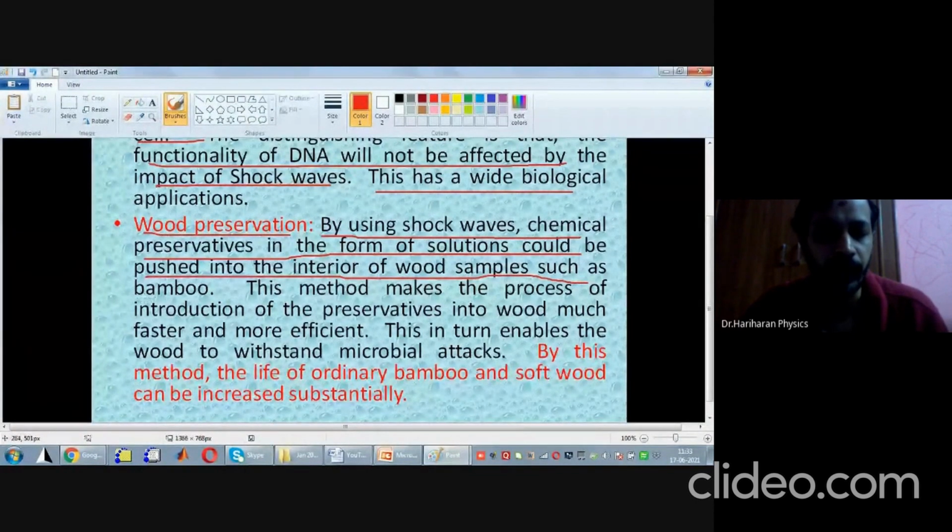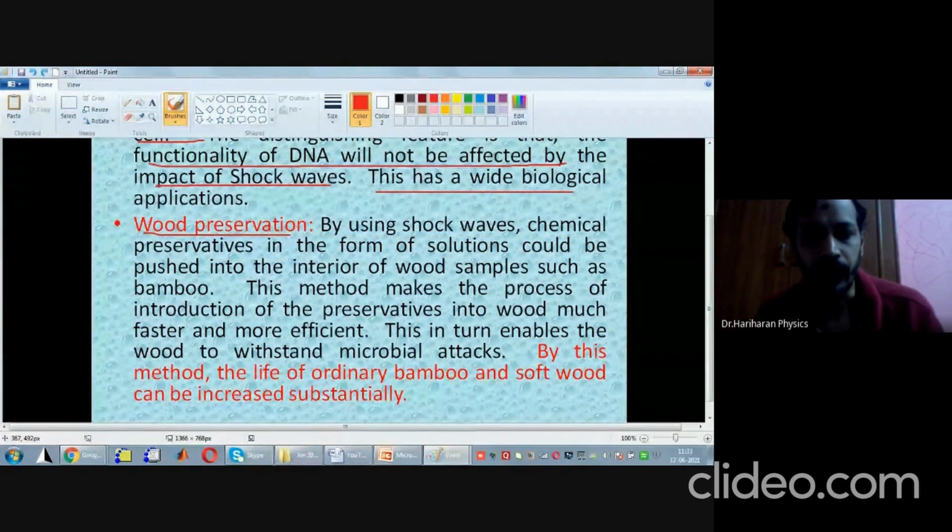What do we mean? Look here, first consider for instance a small piece of bamboo. You take this bamboo and put it in a solution consisting of chemical preservatives. Now if you wait for these chemical preservatives to penetrate or get inside bamboo naturally, this will take around 15 to 20 days.